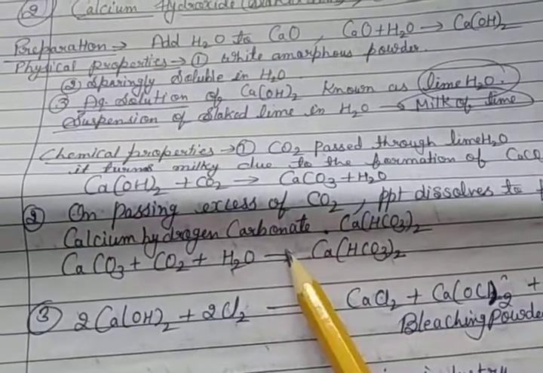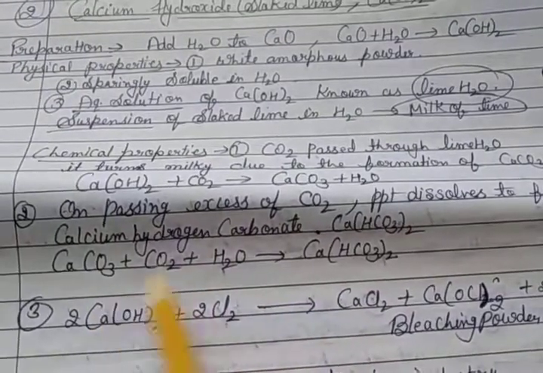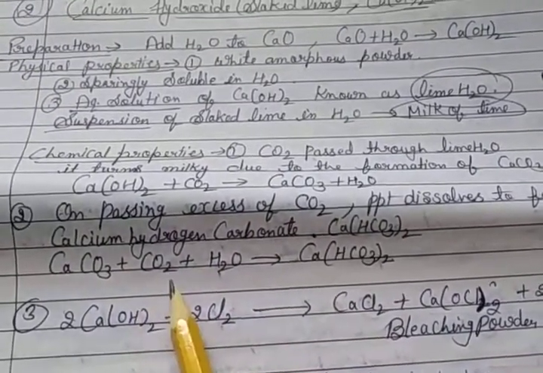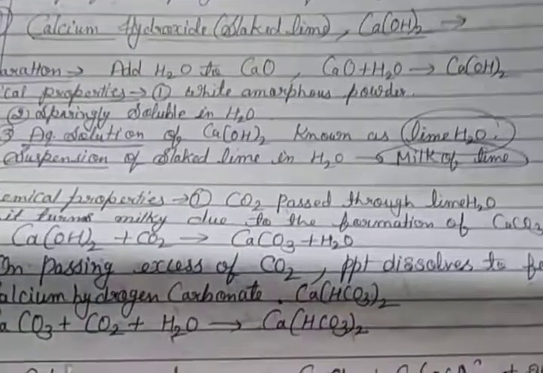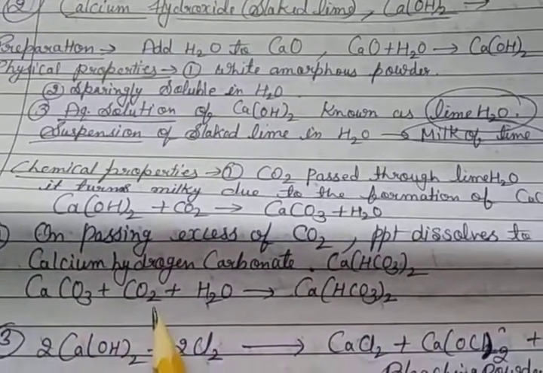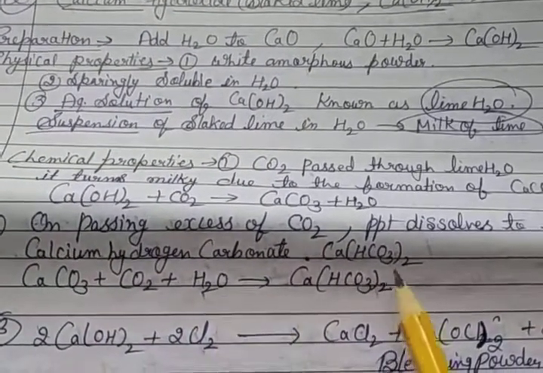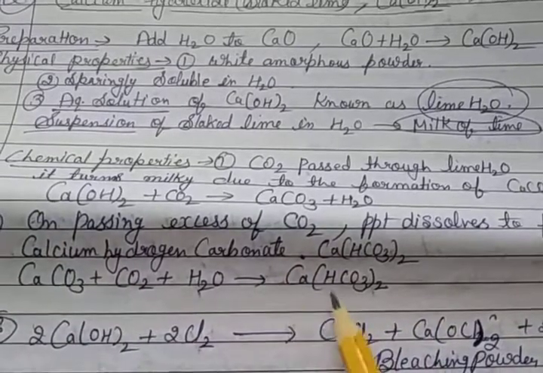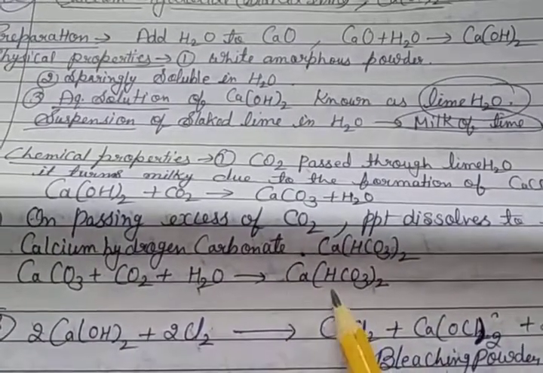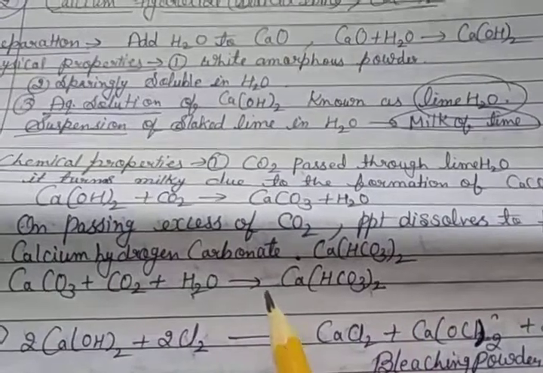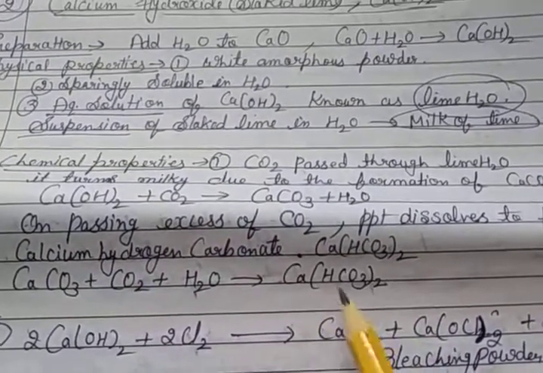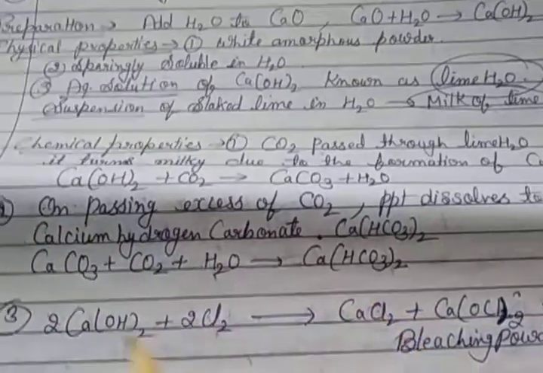Second chemical property: on passing excess CO2, the precipitate dissolves to form calcium hydrogen carbonate. That means CaCO3, and again we pass CO2 gas, so the precipitate dissolves. CaCO3 reacts with CO2 and H2O to form calcium hydrogen carbonate, Ca(HCO3)2.